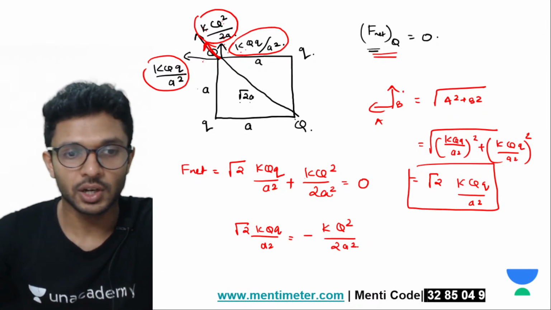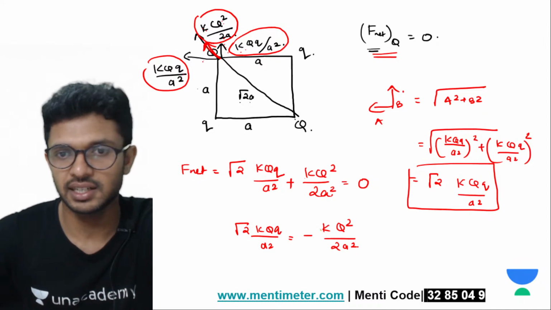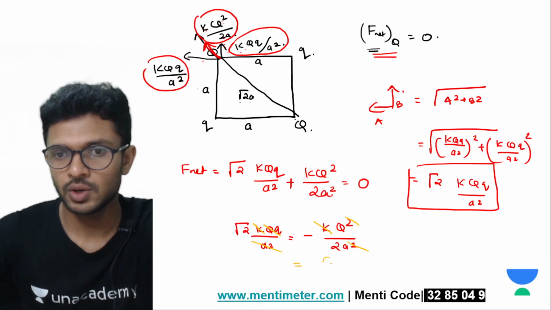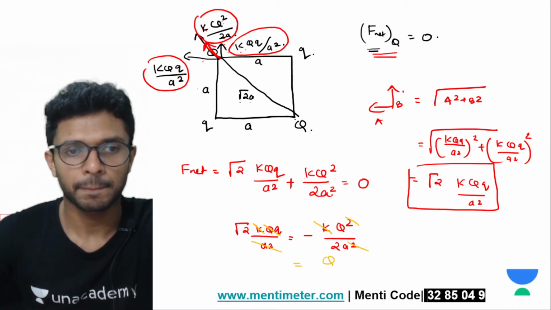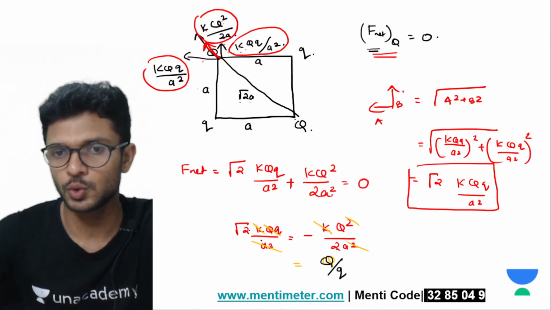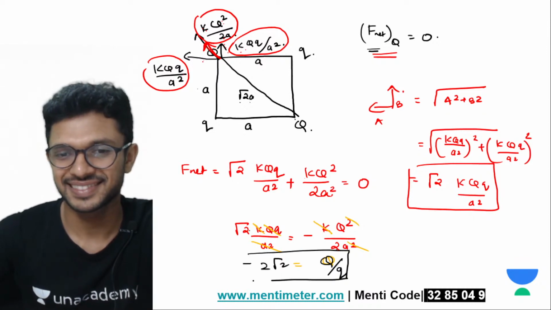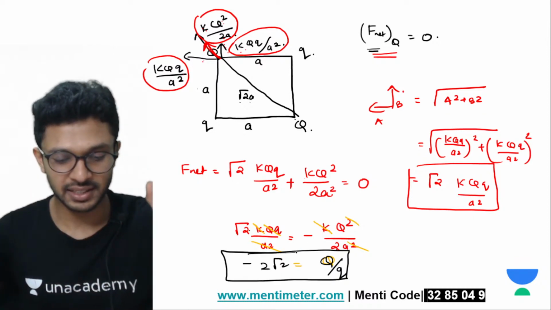Done. What all common things can you find out? Yes, cancel K, cancel one Q, cancel a square. So capital Q divided by small q is how much? 2 root 2, it will be 2 root 2 with a negative sign. So we got the answer.